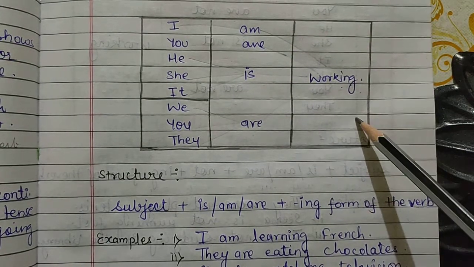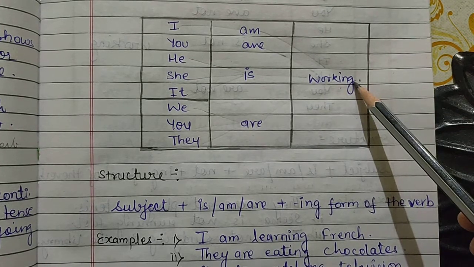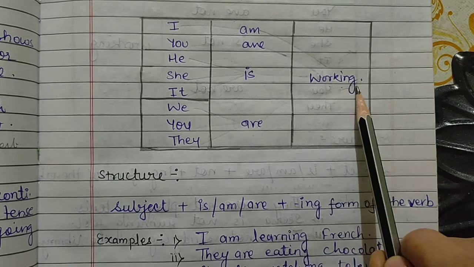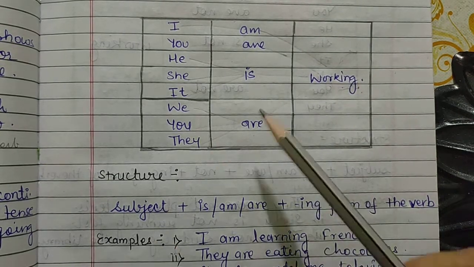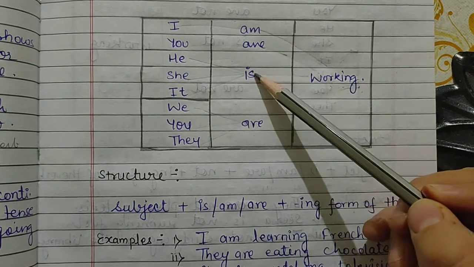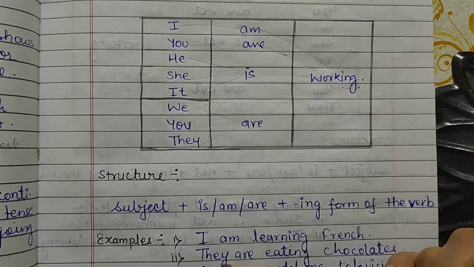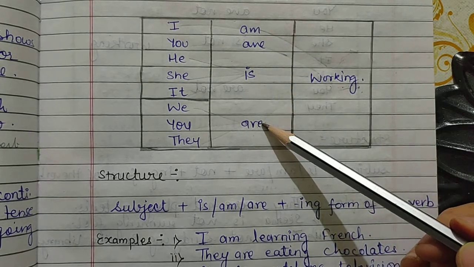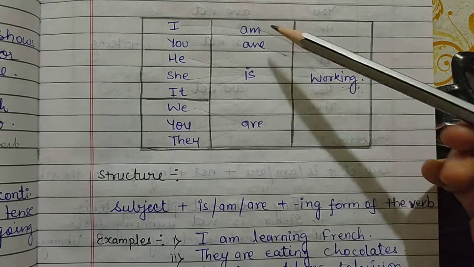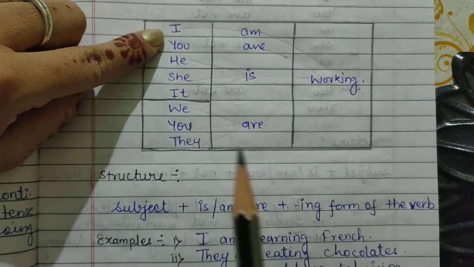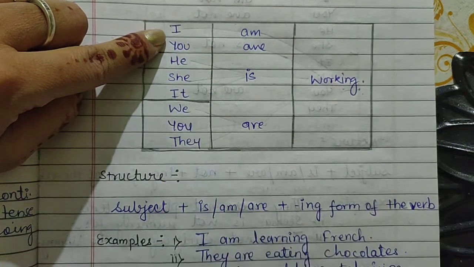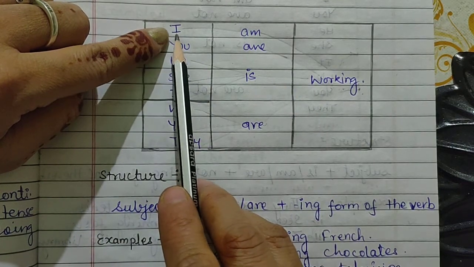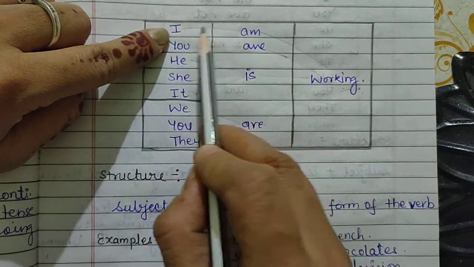Now in the third column it is written working. Work is a verb in ing form. You can see work plus ing. Am, are, is, and are are also known as be verbs, or you can say helping verbs. So if I am making a sentence in present continuous positive, and if I have chosen the subject I, with I I will write am.